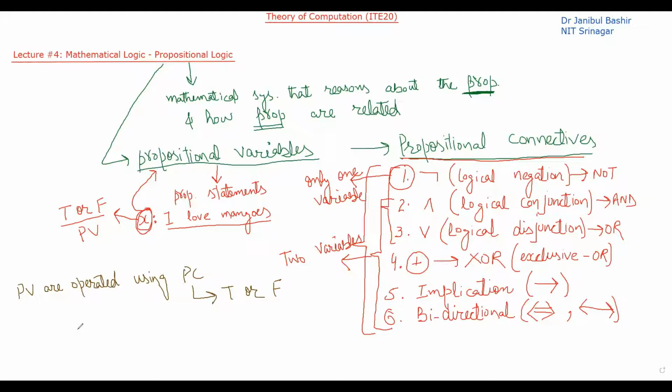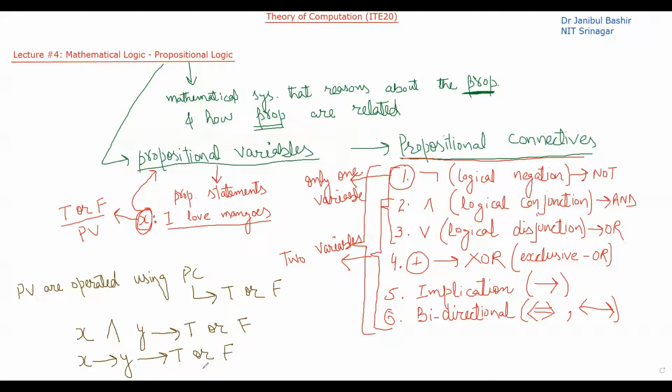What does that mean? If I have two propositional variables, x and y, and I am relating these two using one of the connectives, for example the and connective, then the output can be either true or false. Likewise, if I am connecting these two variables using some other connective, here implication, then the output again can be true or false.